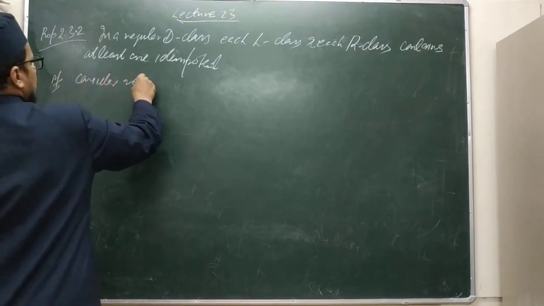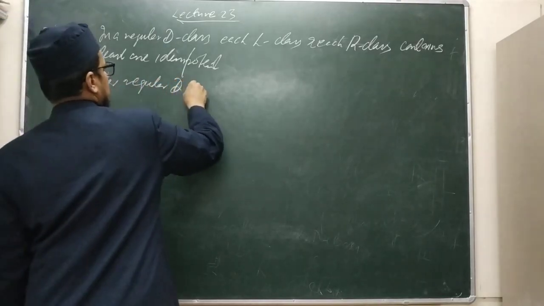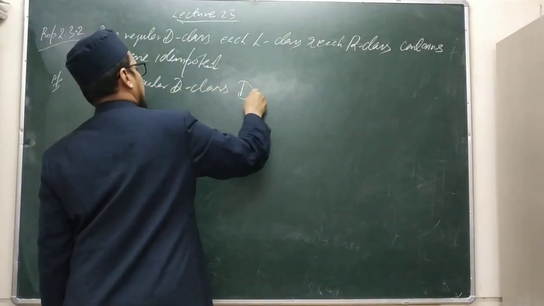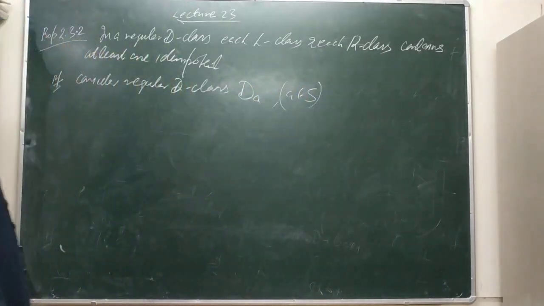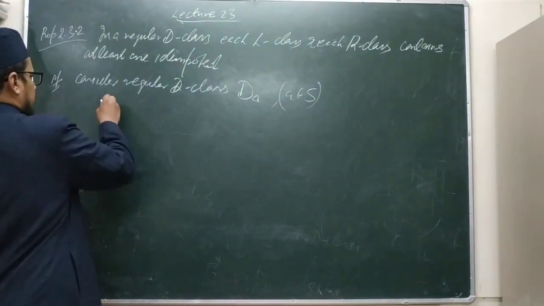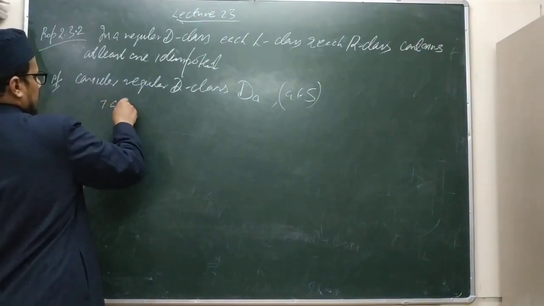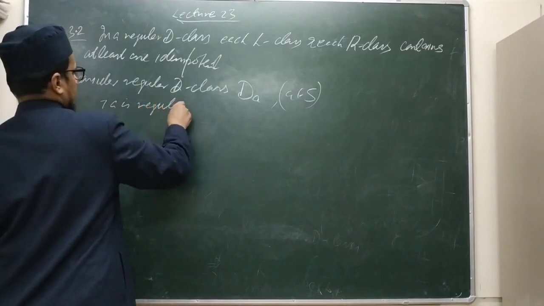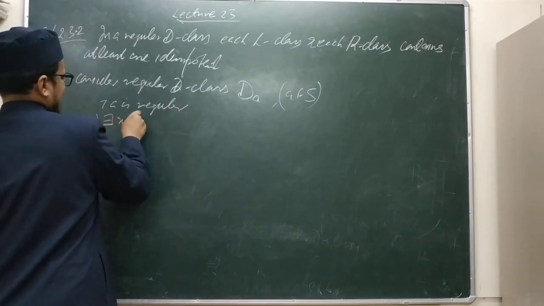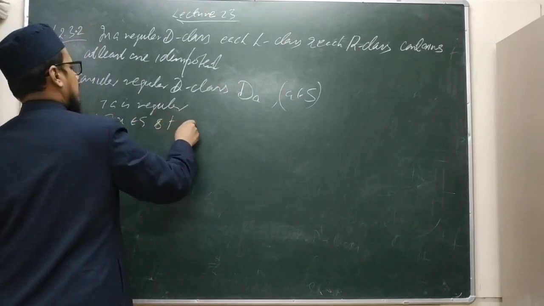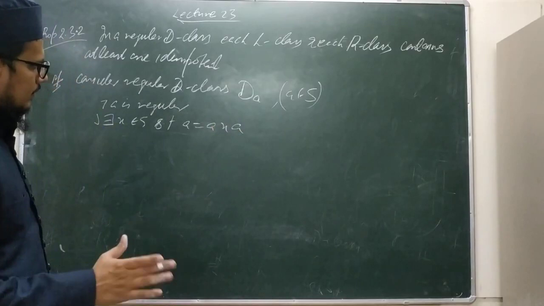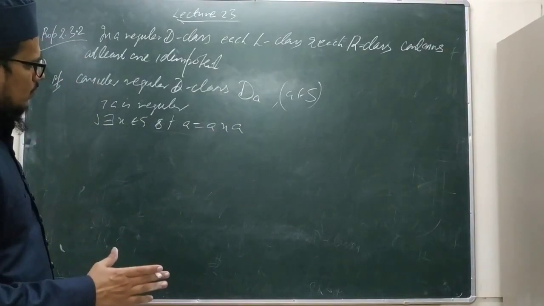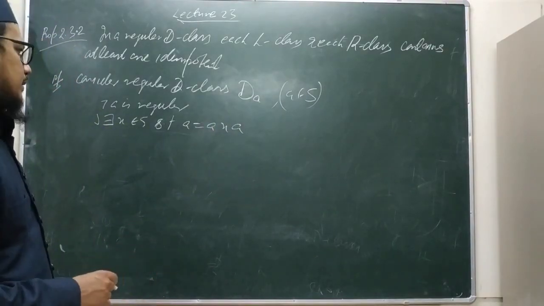Consider a regular D class DA. Of course, A is regular. Now since A is regular, therefore there exists X belonging to S such that A is equal to AXA, correct?